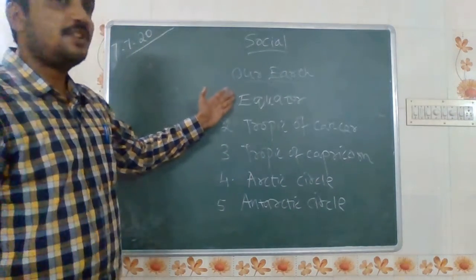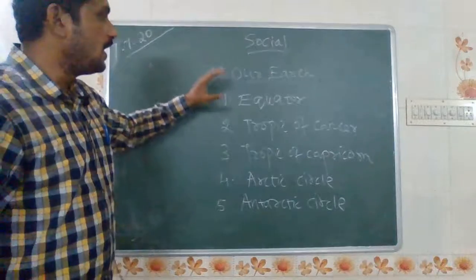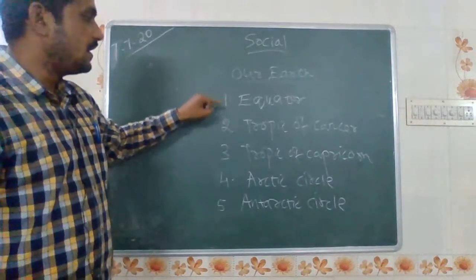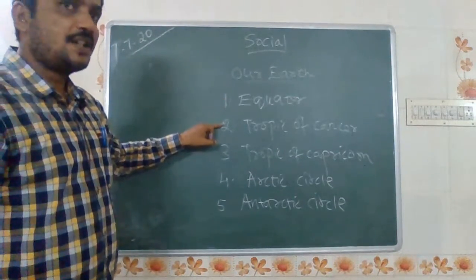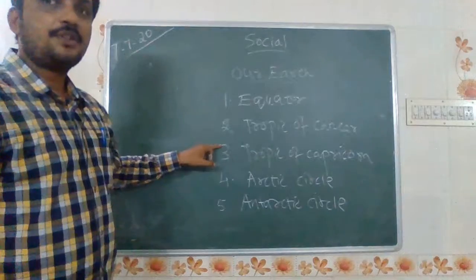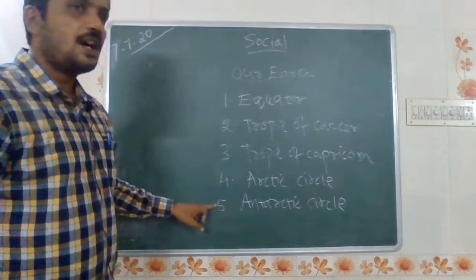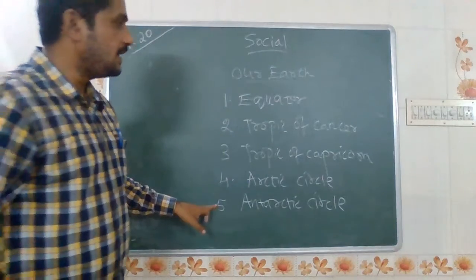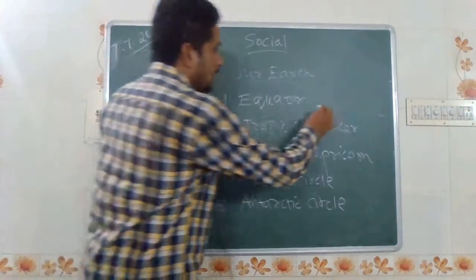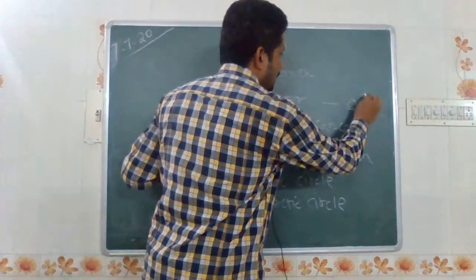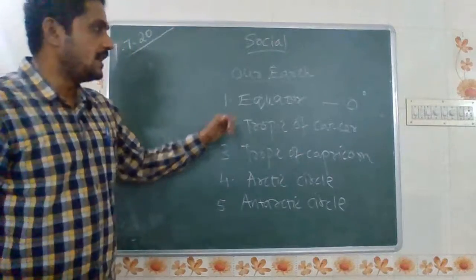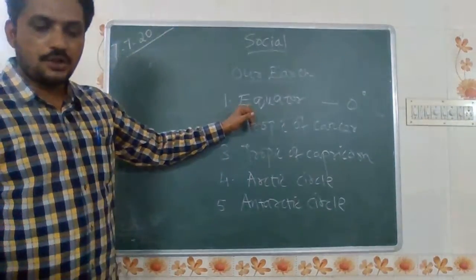What are the things present in the parallels of latitudes and longitudes? First one is the equator. Second one is the Tropic of Cancer. Third one is the Tropic of Capricorn. Fourth one is the Arctic Circle. Fifth one is the Antarctic Circle. We will mention the degrees. The equator, as everybody knows, lies on the degree of 0 degree.